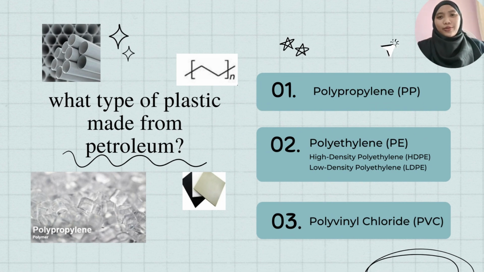I would like to present what types of plastic are made from petroleum. Back to the definition, plastic can be categorized into 2 distinct groups, thermoplastic and thermoset. There are 3 types of plastic. First, polypropylene, called PP. This type of plastic is used in a variety of products around the world. Second, polyethylene, which is PE.